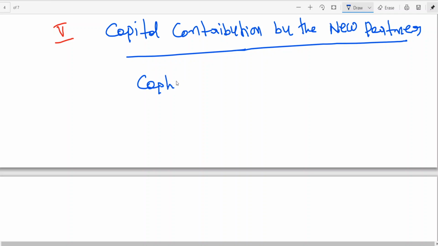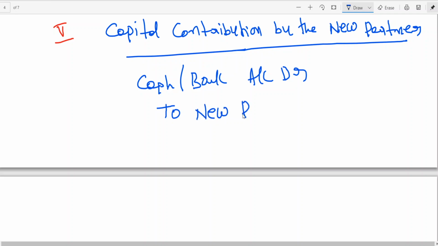Cash or we bring check or DD. Cash or bank account at R2. New partner's capital account. Okay, this is simple. If you bring 50,000 towards capital, cash or bank to new partner.